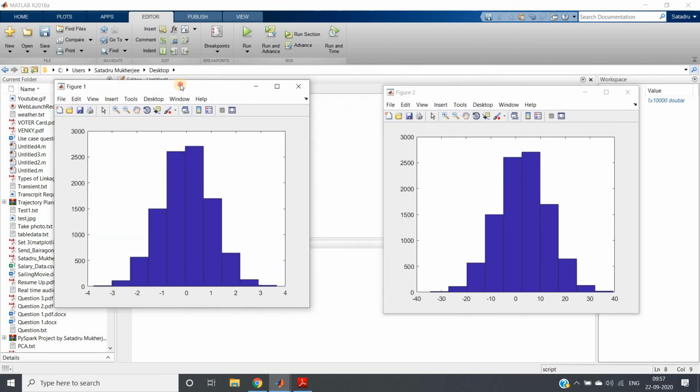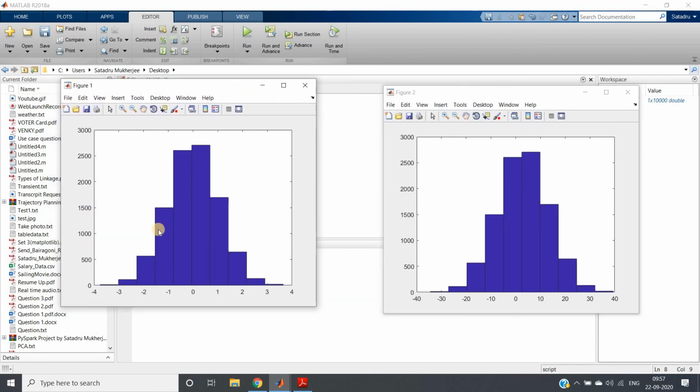Here, if you consider these two bins only, it is in between -10 and 10, but here it is in between -1 and 1. So this proves that the distribution is becoming expanded in both regions.